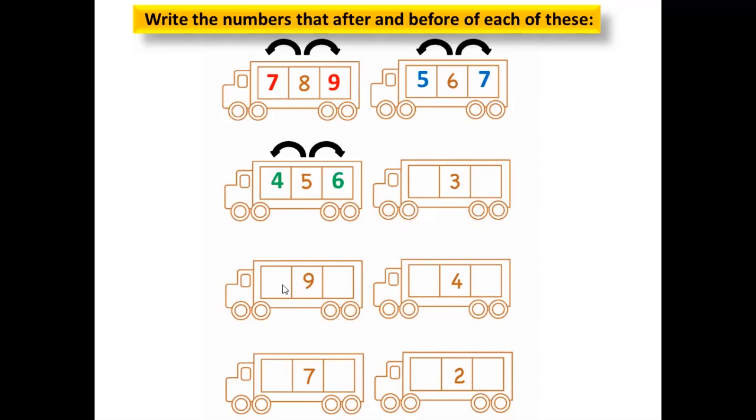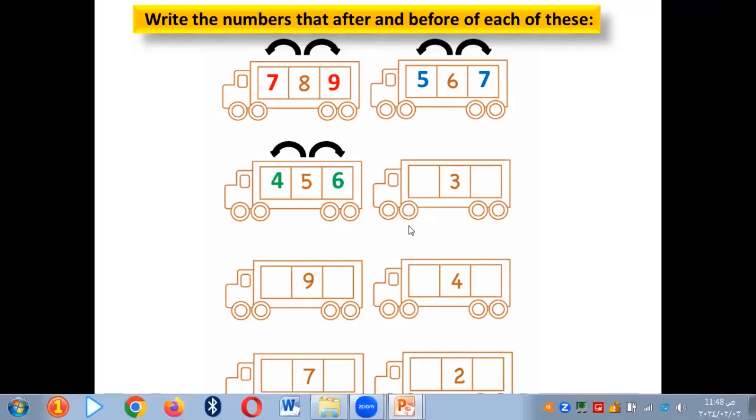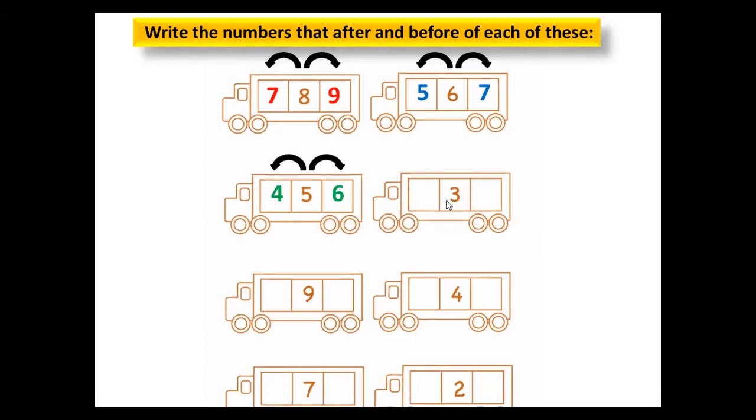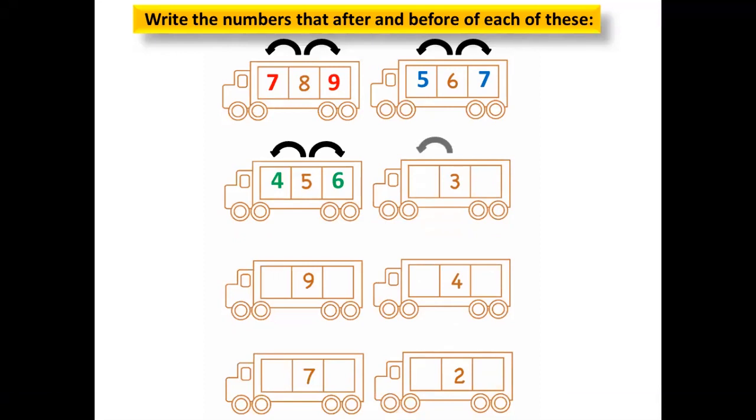Okay, now I want Jessie. Jessie, can you hear me, honey? 6. Okay, here we have number 3. After 3, what comes, sorry, before 3? 4. Before. Right. 2. Yes, and after 3? 4. Good job, Jessie. Thank you.